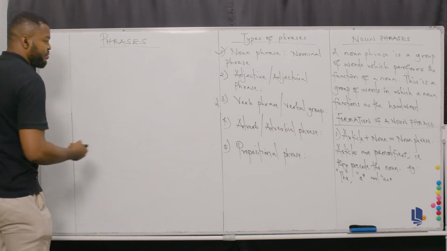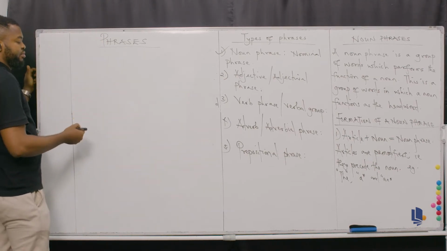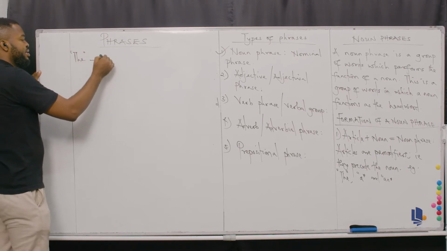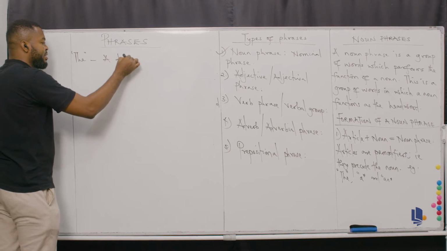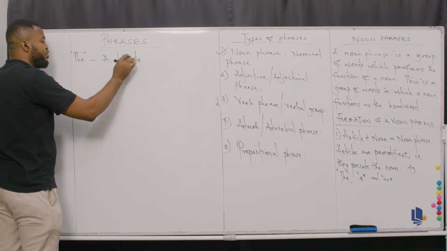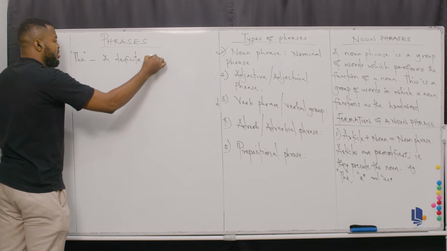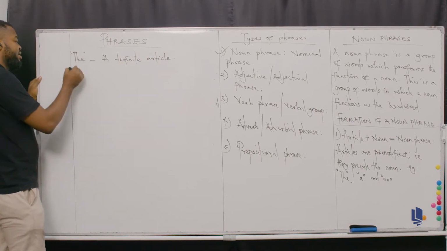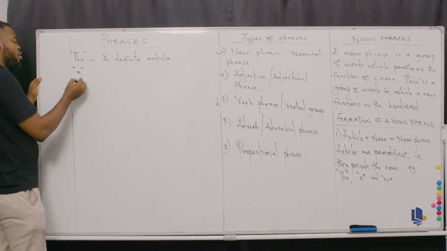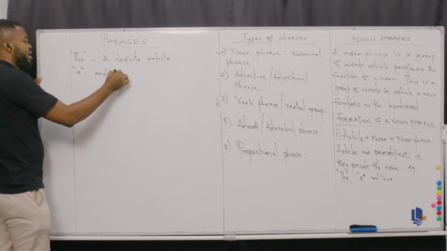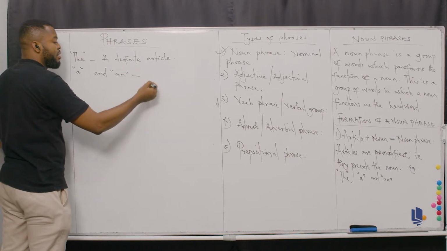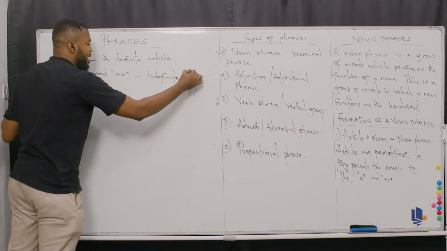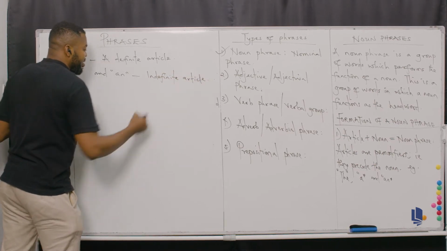Okay, so let's continue from the first formation. THE, don't forget, is known as a definite article. I'm going to explain to you why it is called a definite article. And then A, in quotation marks, and AN, also in quotation marks, are called indefinite articles. Now let me explain that to you.